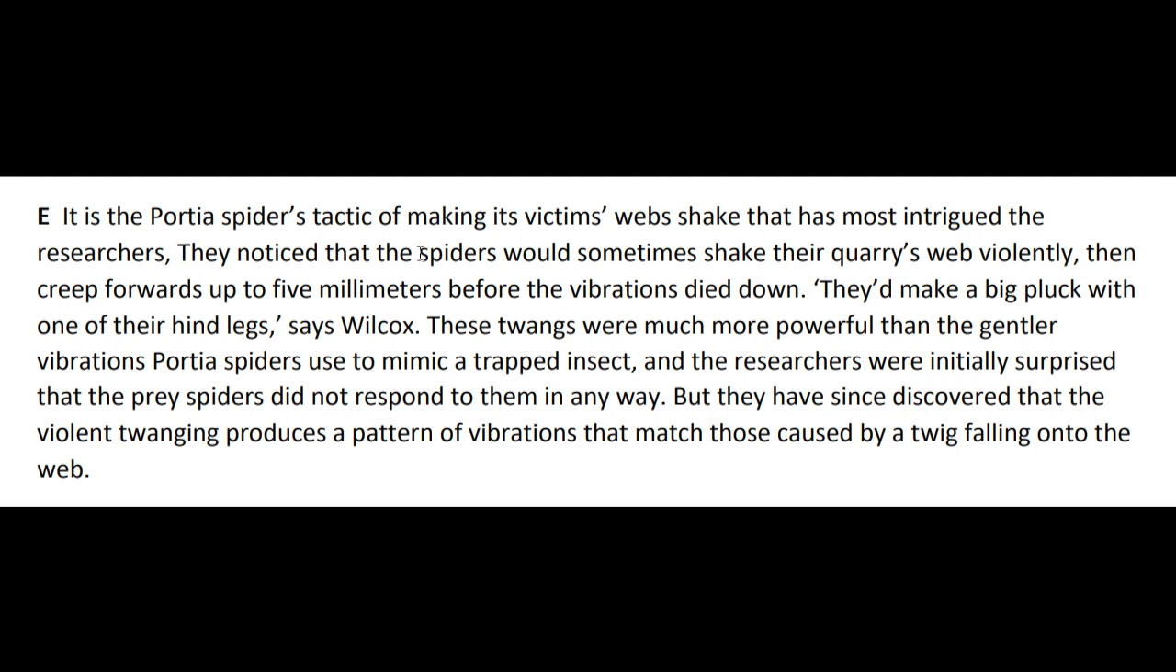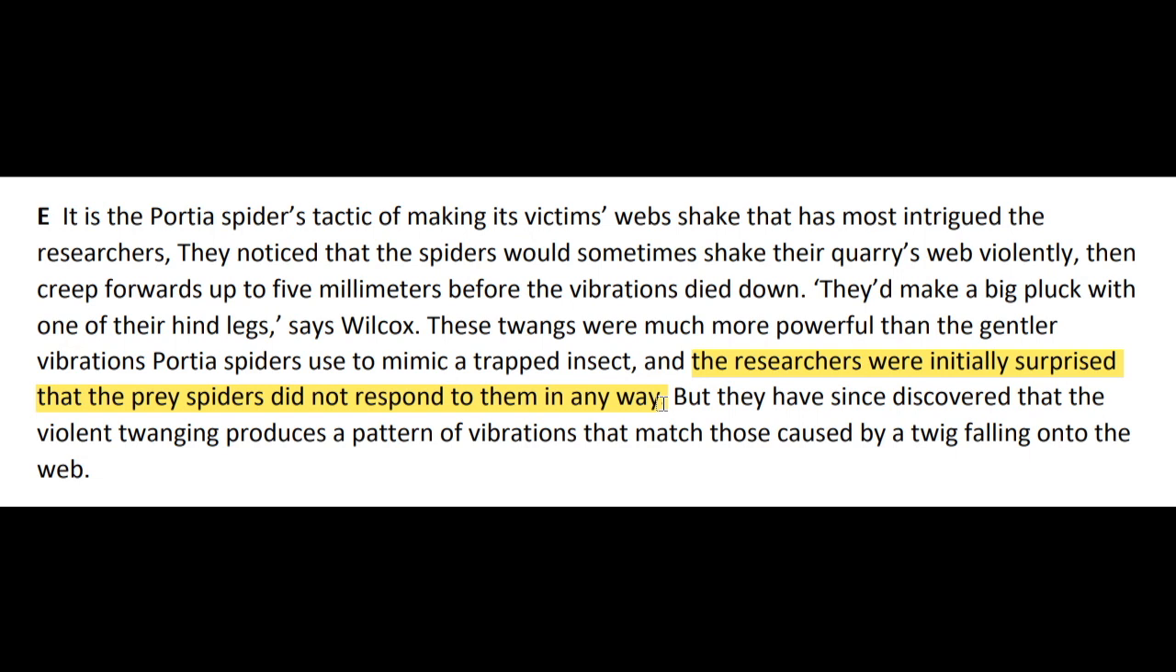They noticed that the spiders would sometimes shake their web violently, then creep forwards up to 5 millimeters before the vibrations died down. They did make a big pluck with one of their hind legs, says Wilcox. These twangs were much more powerful than the gentler vibrations Pottery spiders used to mimic a trapped insect. The researchers were initially surprised that the prey spiders did not respond to them in any way.